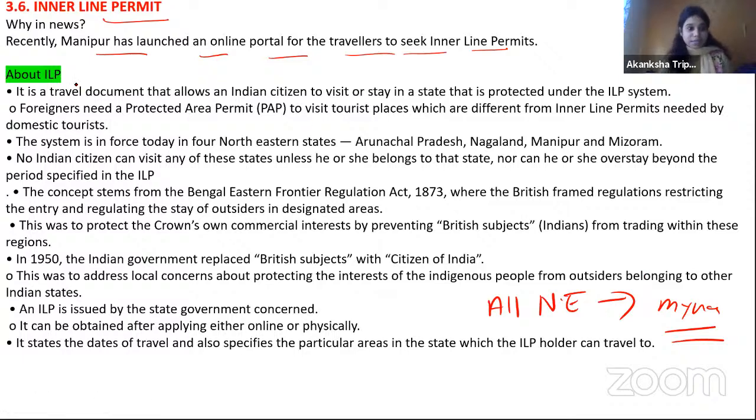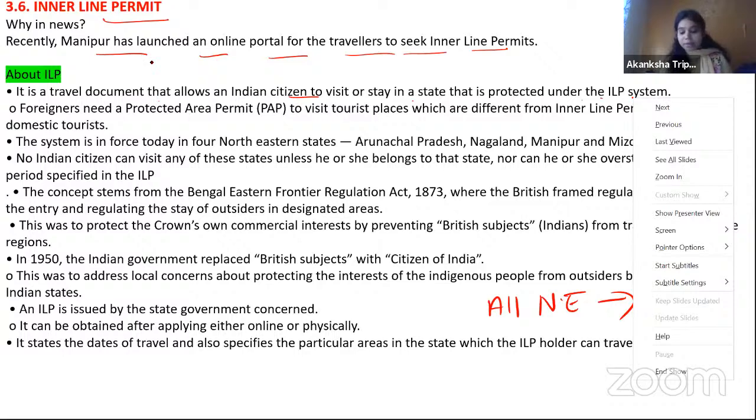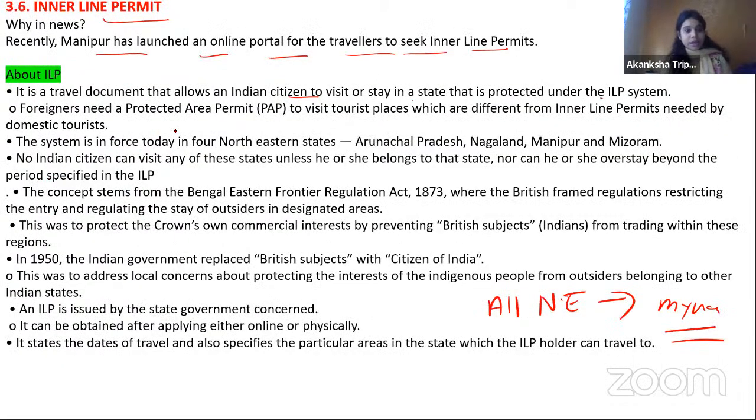अच्छा, so basically क्या है inner line permit? So it's a travel document that allows an Indian citizen to visit or stay in a state that is protected under the ILP system. ठीक है? Foreigners के लिए, they need a protected area permit, that is a PAP, whereas Indians के लिए होता है ILP. Okay, this is different from the ILP. In how many states is this happening? In the 4 states: Arunachal Pradesh, Nagaland, Manipur and Mizoram. So again they are sharing border with Myanmar.